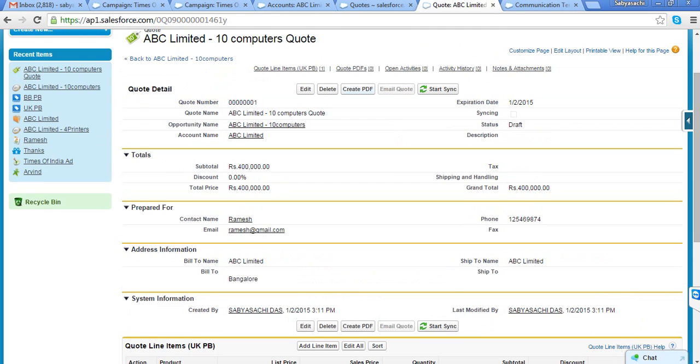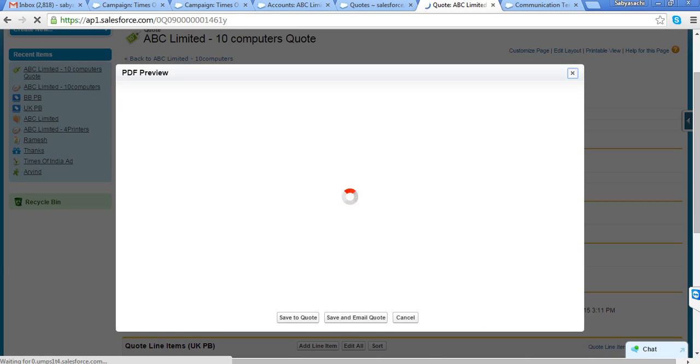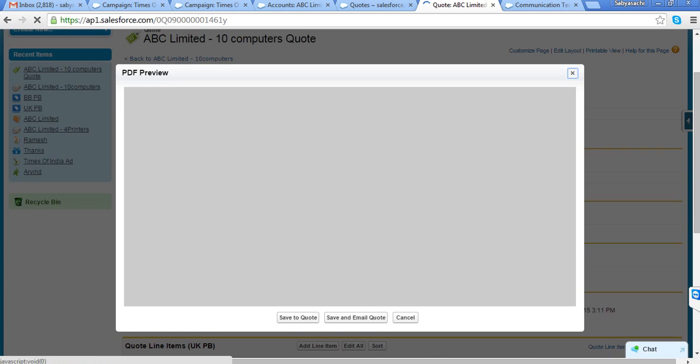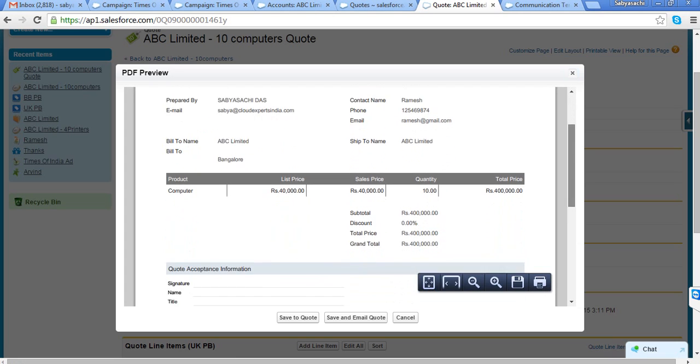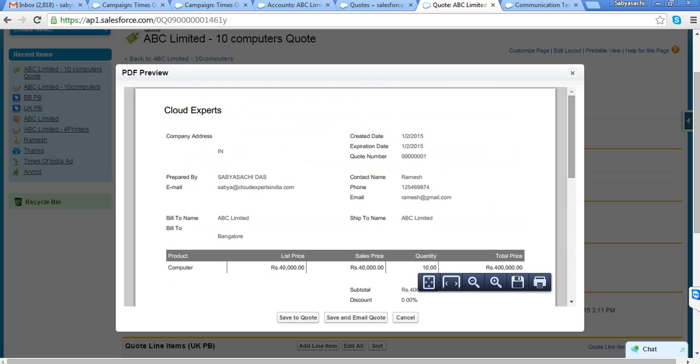So I can create a PDF for this particular quote, and once I create this PDF, this will come like this. It's a default PDF. However, you can create a PDF as per your format, and that is where your Visualforce will come into the picture, where you can create a Visualforce page, right?